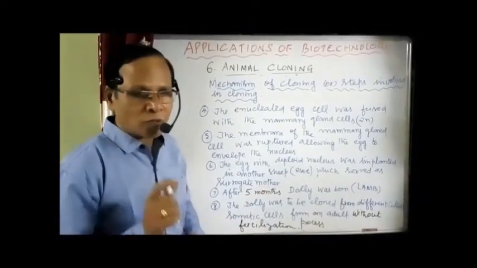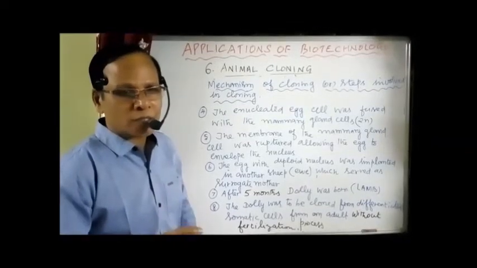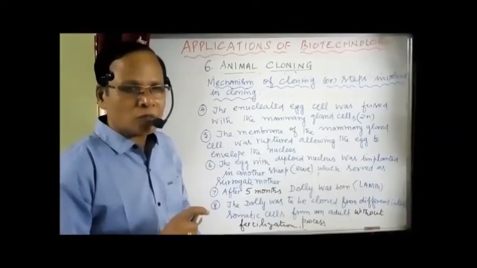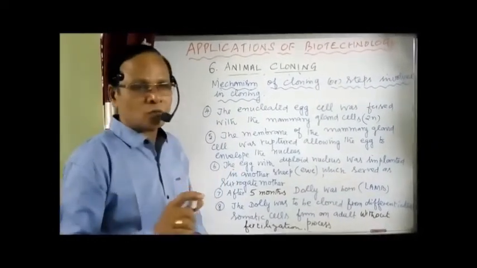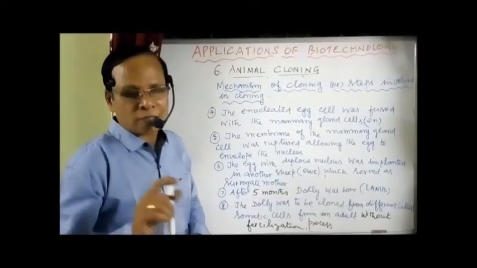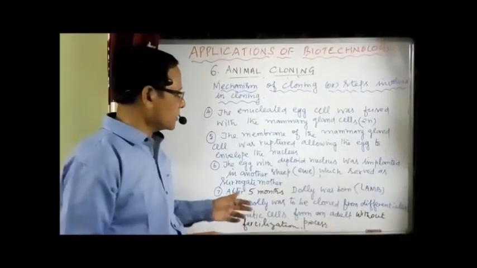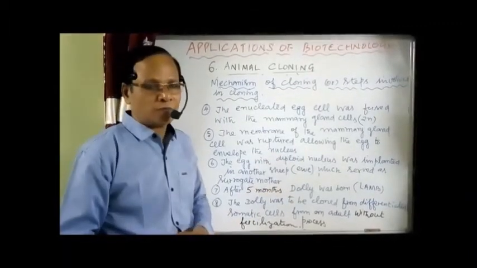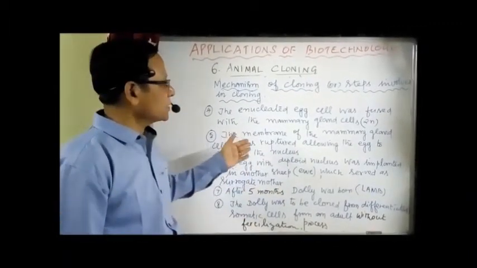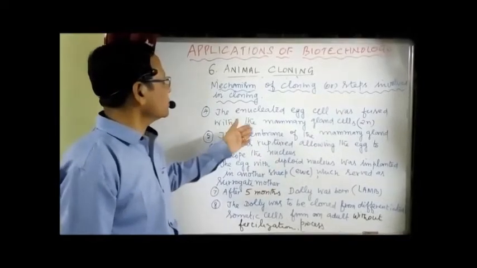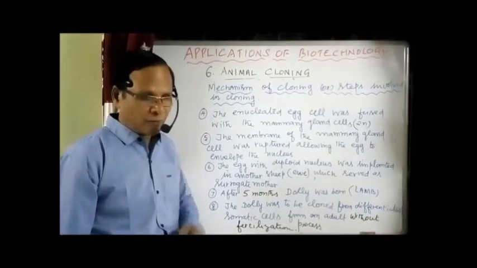It resembles only the donor who donated the diploid nucleus, and not the donor who donated the haploid. We cannot say haploid, that's the enucleated egg. Okay, you have to just understand that one. Now I will represent the diagram as given in the book. That's the last part of animal cloning, the mechanism.